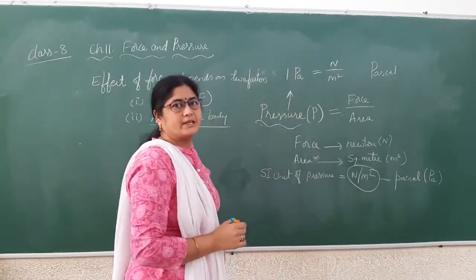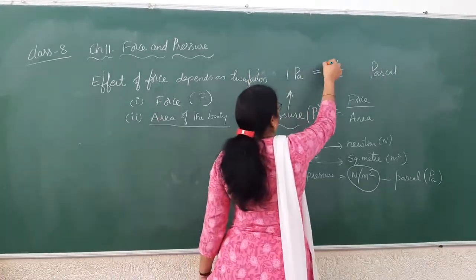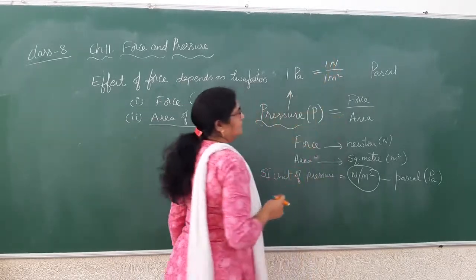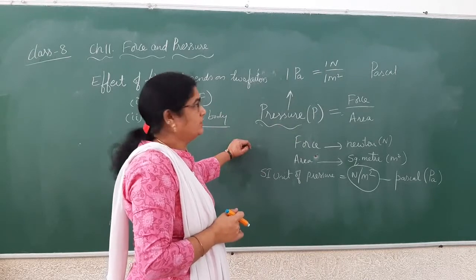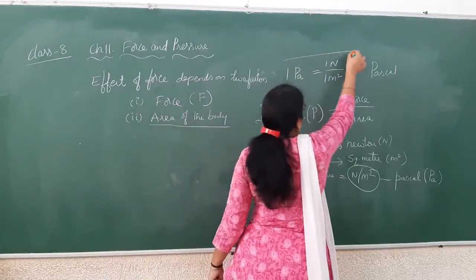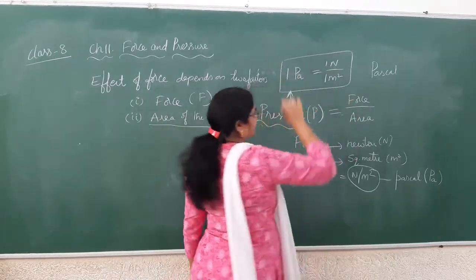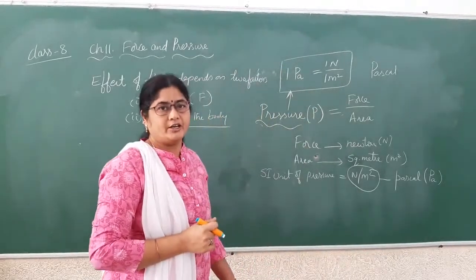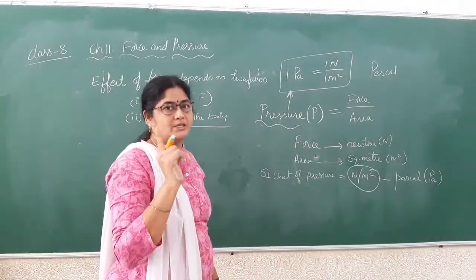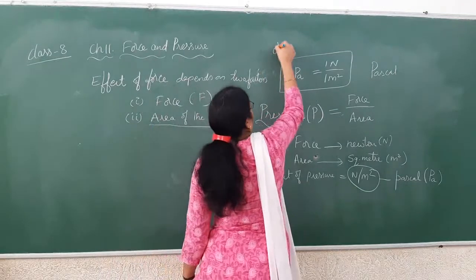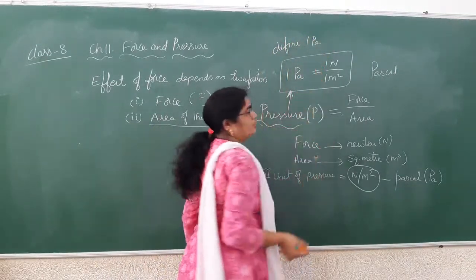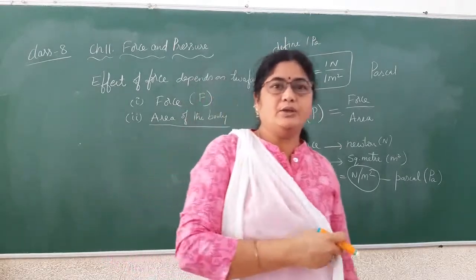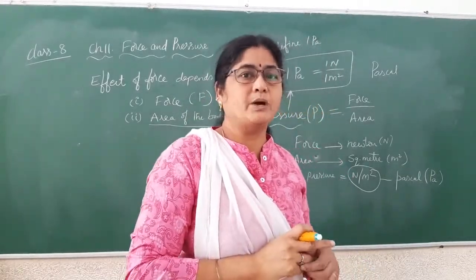Then 1 Pascal can be written as 1 Newton by 1 meter square. From this formula we can define 1 Pascal. Generally they ask you to define 1 Pascal, or what you mean by the unit of pressure as Pascal.